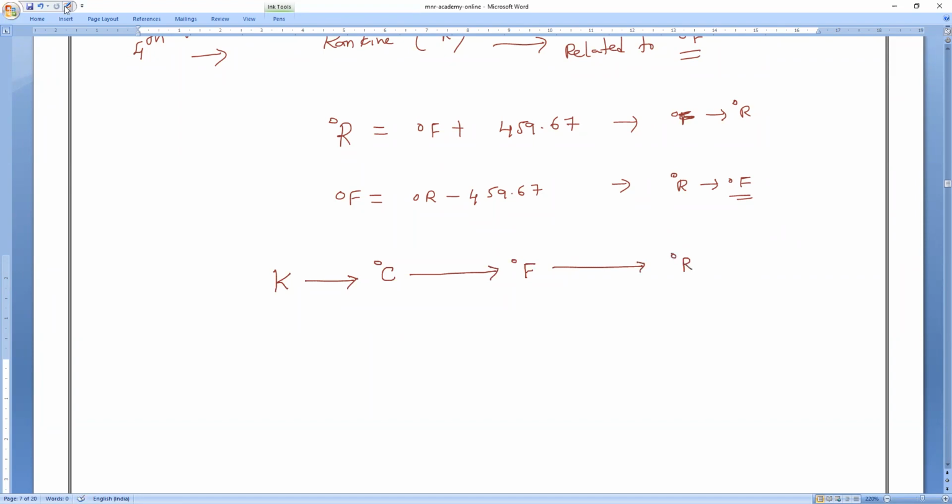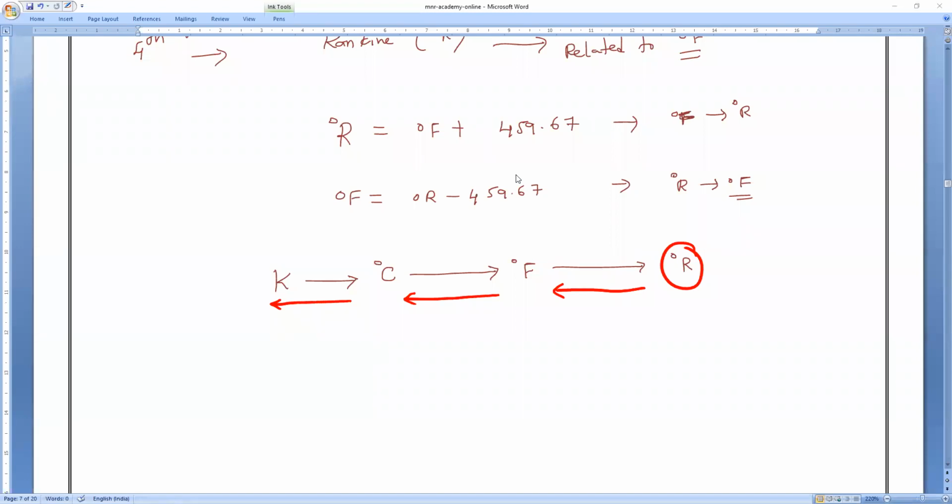Next, in the same way, the reverse relation. If I am having Rankine, then I can convert into degree Fahrenheit. If I am having Fahrenheit, I can convert into degree Celsius. If I am having degree Celsius, I can find it in Kelvin. Is it okay? Yes, sir. Understood?